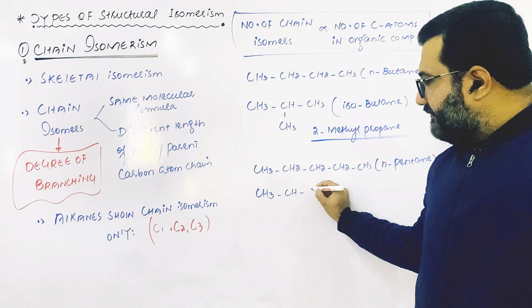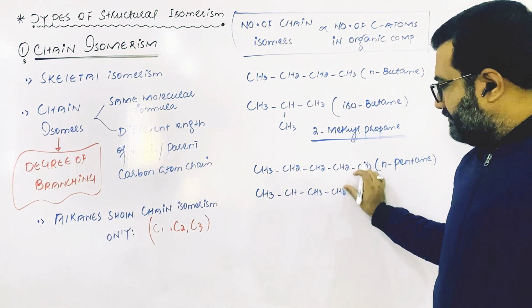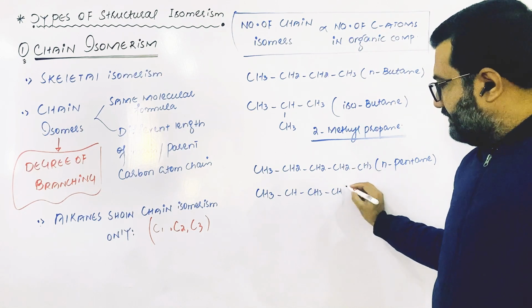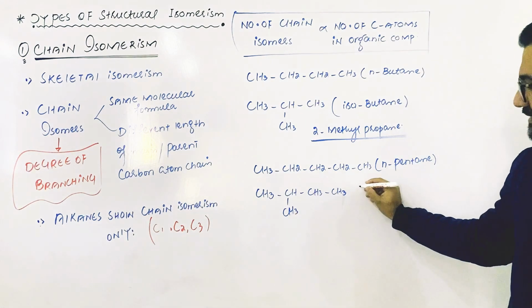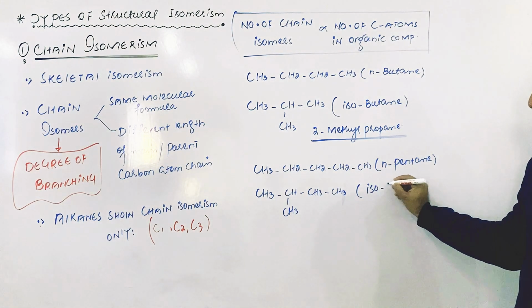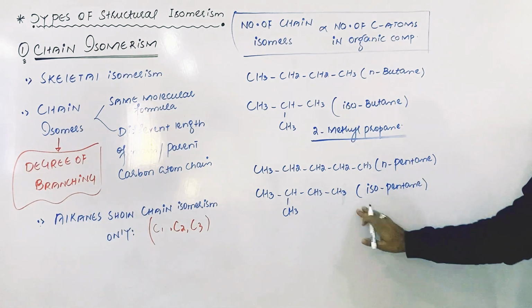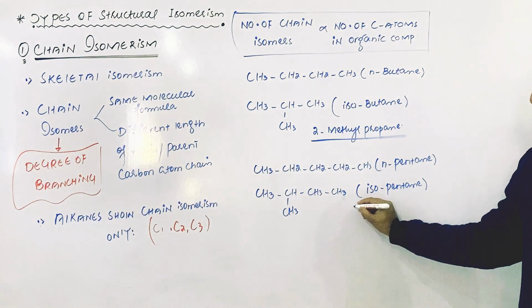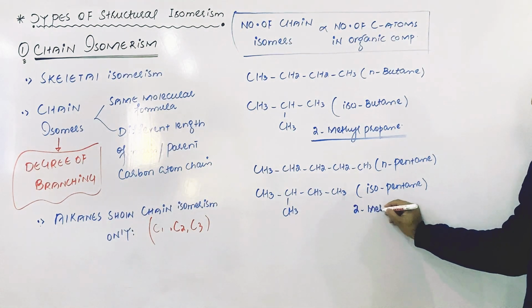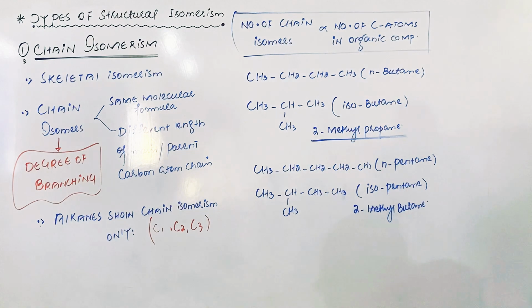Similarly, if one methyl group is attached to the second carbon atom of the chain, then that is called isopentane, or its IUPAC name will be 2-methylbutane.